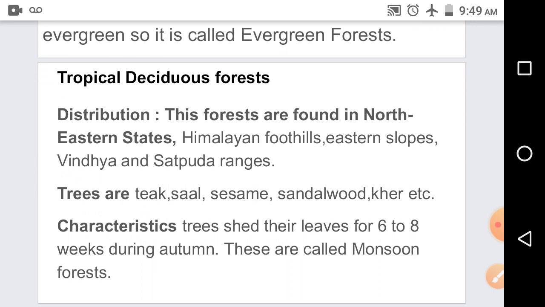The major characteristic of these trees is that they shed their leaves for 6 to 8 weeks during autumn. Every species has a different time to shed the leaves. So all the trees are here without leaves during any particular season. As these trees shed their leaves according to seasons, these are called monsoon forest.